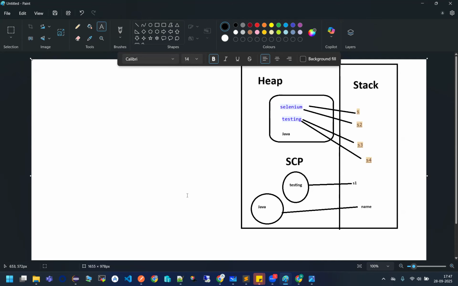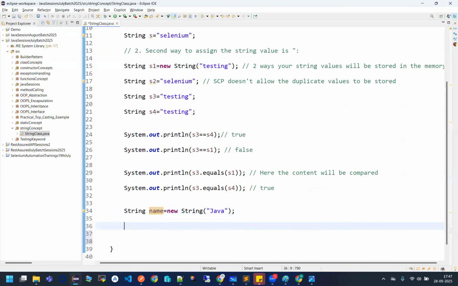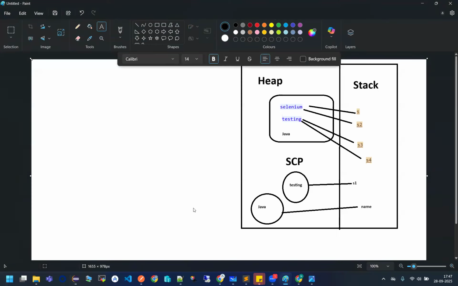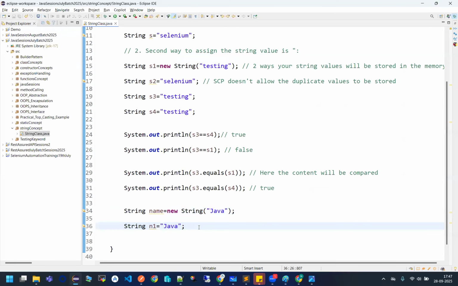Okay. But see this now. If I'm saying string n1 is Java, again, how many values will be created? Zero values will be created. Why? Because first of all, it will see that you are trying to create a string value with the help of literals. Fine. So I'm sure that my value will be created inside where? Inside the SCP only. Yes or no?